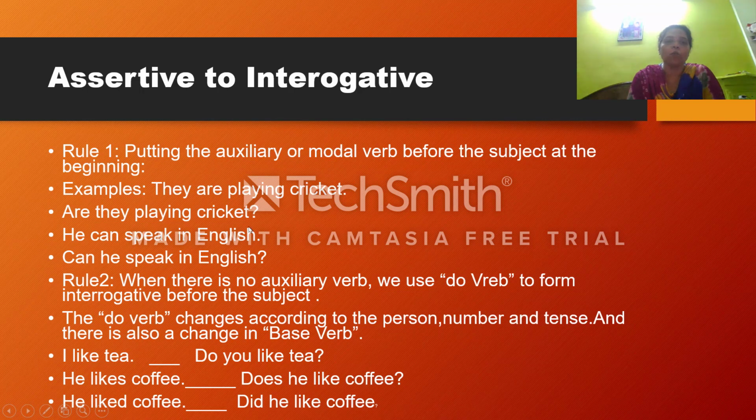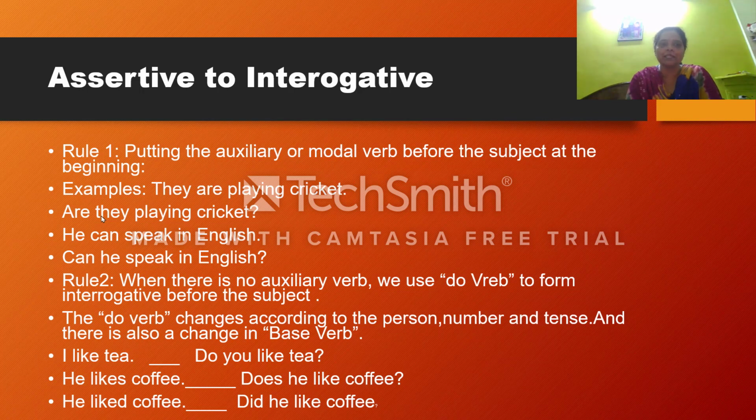Here you can see: they are playing cricket. In this, they is the subject, are is the verb, playing is the base verb, and cricket. So when we change this, we can see are will come to the beginning and then the subject. So the auxiliary verb is used before the subject.